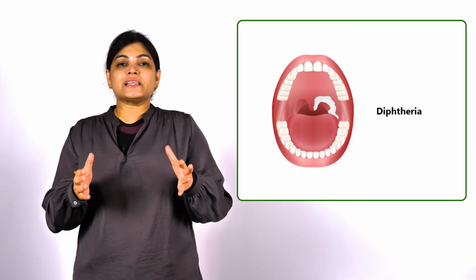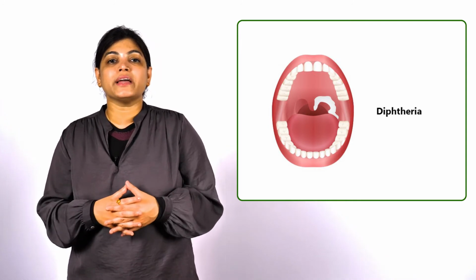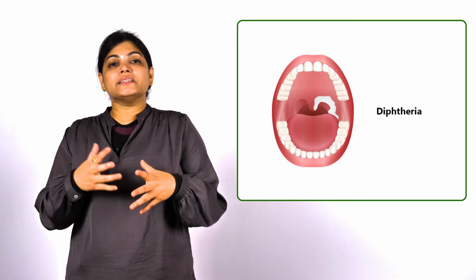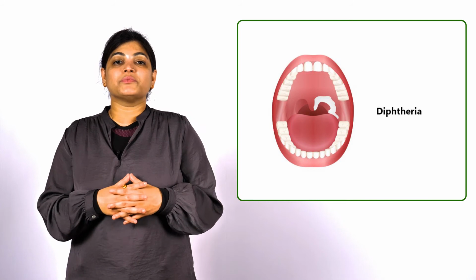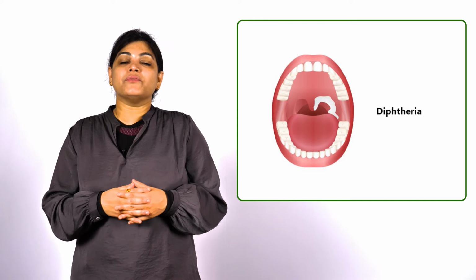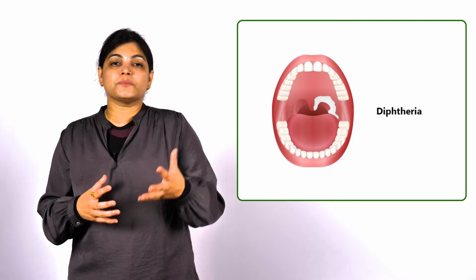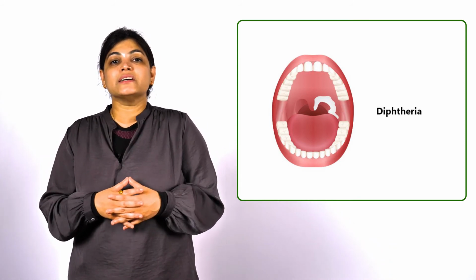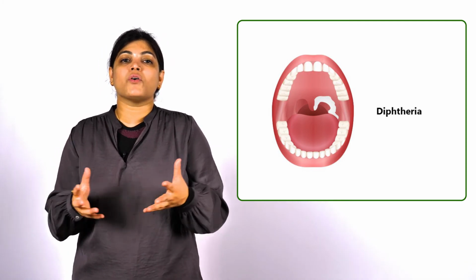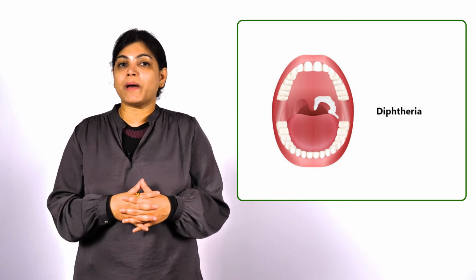Generally in children, diphtheria is common. If a child has a diphtheria infection, what will happen? The soft palate muscles are paralyzed, and in these children there is a problem with the action of the soft palate muscles. So what will happen? They will have a nasal tone when they speak, and also food will regurgitate through the nasal cavity. Regurgitation of food through the nasal cavity is a common deformity seen in diphtheria because the soft palate muscles have been paralyzed.